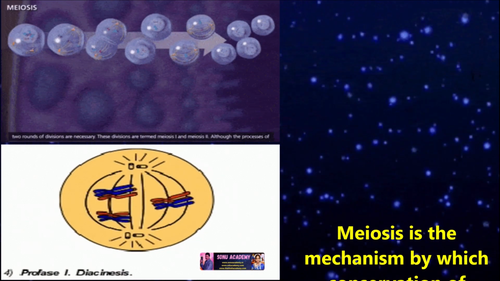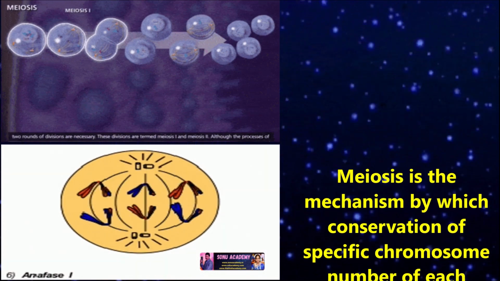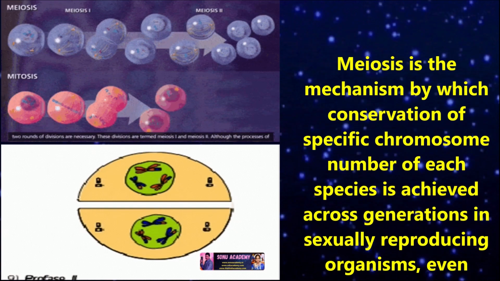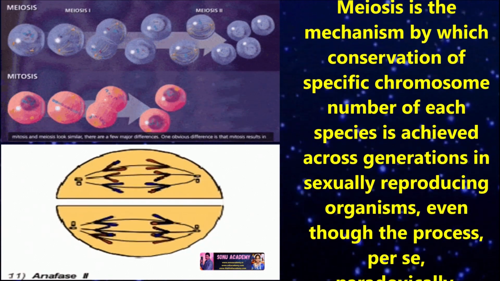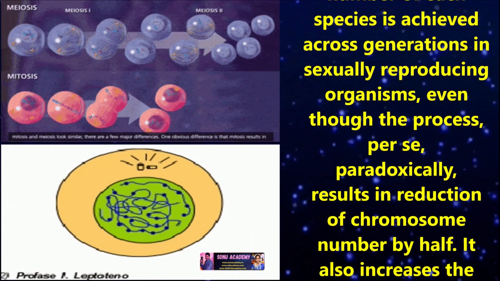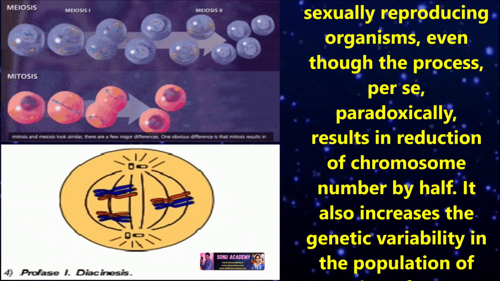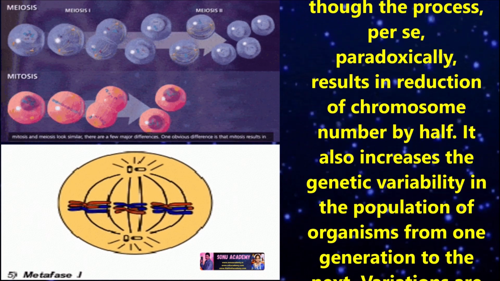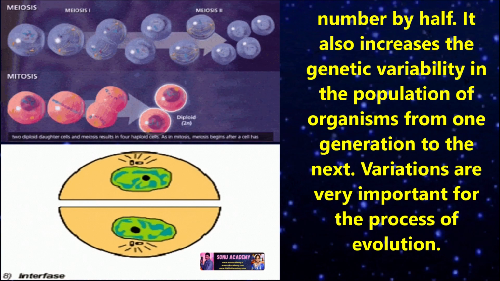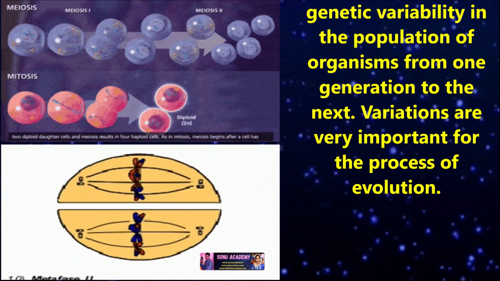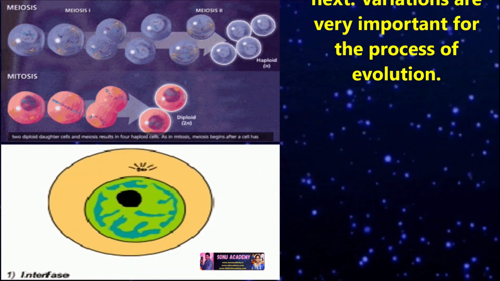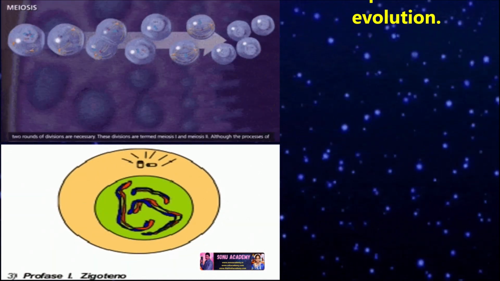Children, let us discuss the significance of meiosis. Meiosis is the mechanism by which conservation of the specific chromosome number of each species is achieved across generations in sexually reproducing organisms. Even though the process paradoxically results in the reduction of chromosome number by half, it also increases the genetic variability in the population of organisms from one generation to the next. Variations are very important for the process of evolution.